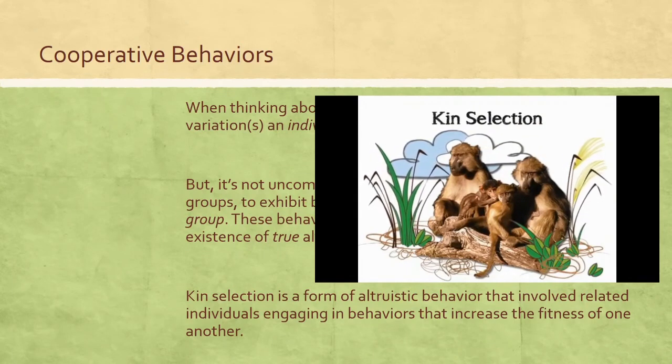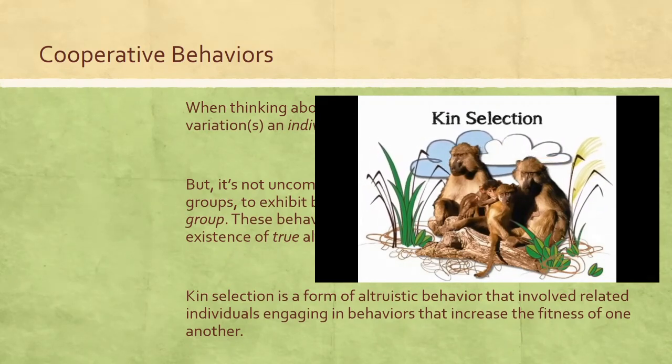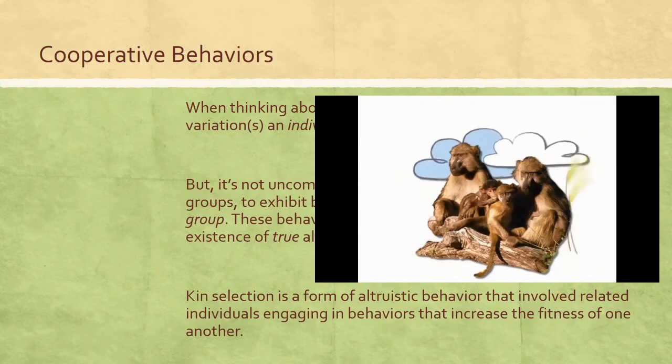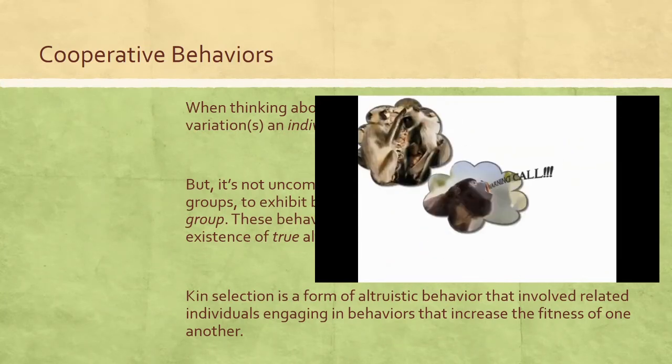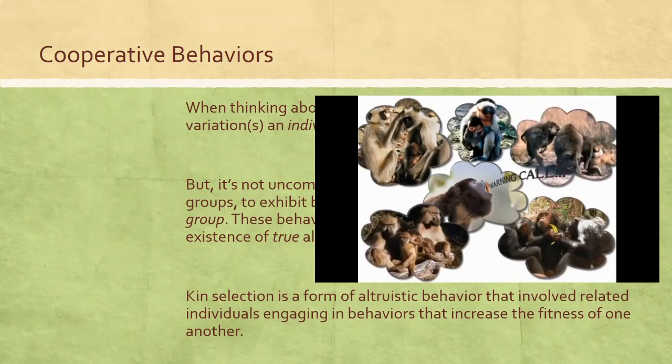Altruism, or behaviors that benefit others at the expense of oneself, have been observed in non-human primates as well as other animals. Such behaviors among primates include grooming, alerting others to danger, sharing food, caring for siblings, and providing support during violent confrontations.